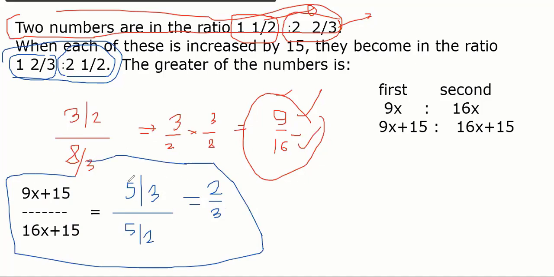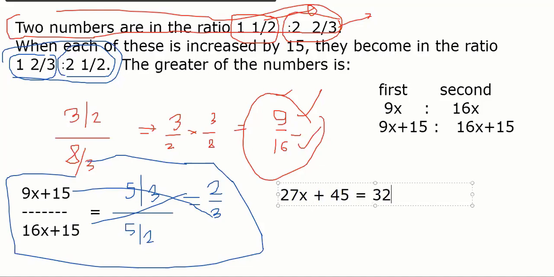Can you cross multiply, Shubhi, and solve this? Can you tell me how? Sir, first, 9x plus 15 into 3. So 27x plus 45, equal to 16x plus 15 into 2. So 32x plus 30. Correct? So how much is it? 30 from 45 is 15, and 5x. x is equal to 3.